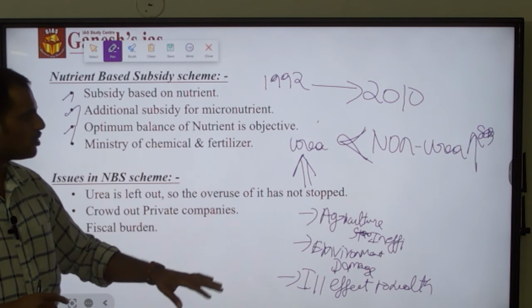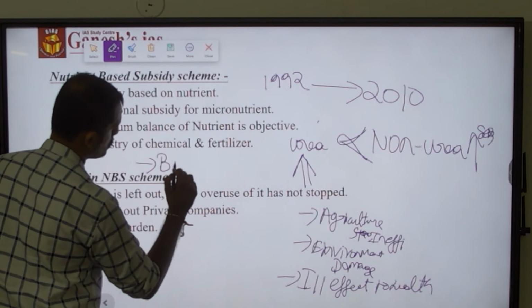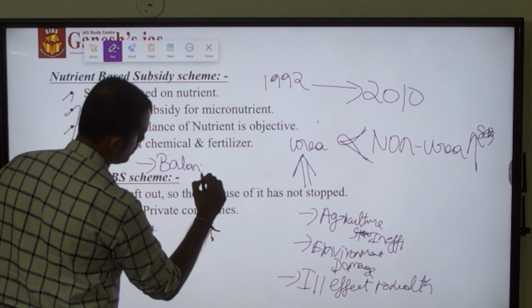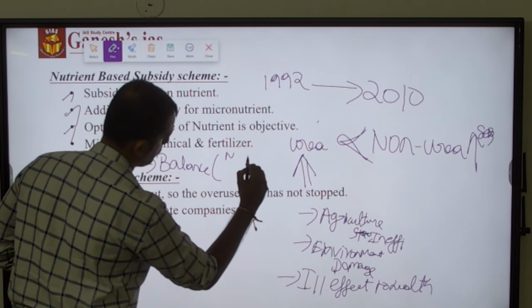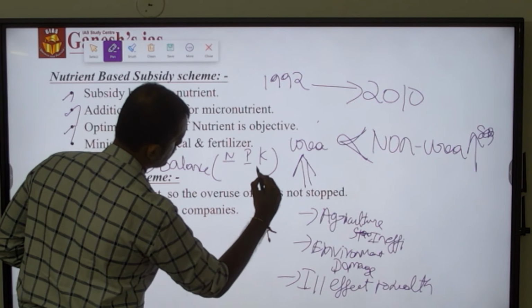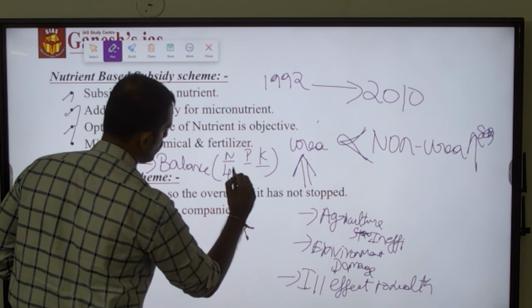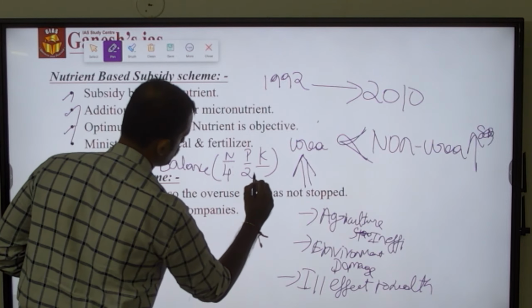So they wanted to promote health and balance in the nutrients, so that the ratio of NPK, that is nitrogen, phosphorus and potassium, in the agriculture input, that is fertilizer, will be 4:2:1.